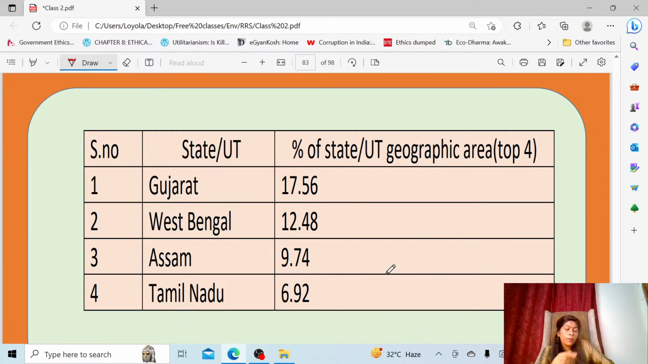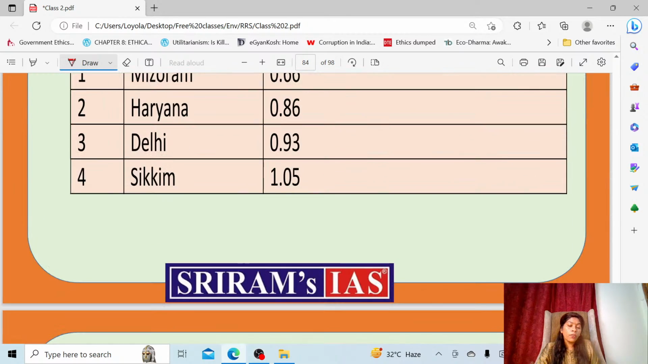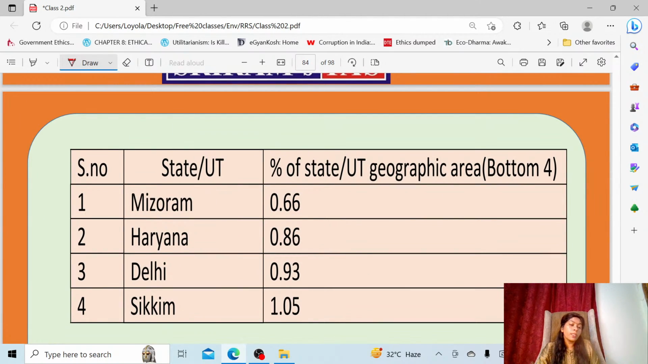And in India, comparing the percentage of state area, which state has the highest area covered by wetland? Gujarat is the state which has the highest area covered under wetland, then comes West Bengal, then Assam, and then Tamil Nadu. Like this it goes on. Only the top four I have mentioned here. In the same way, the bottom four, where the least wetland is present. Mizoram is the first place where the least wetland is present. Then comes Haryana, then Delhi, then Sikkim. This way it goes.